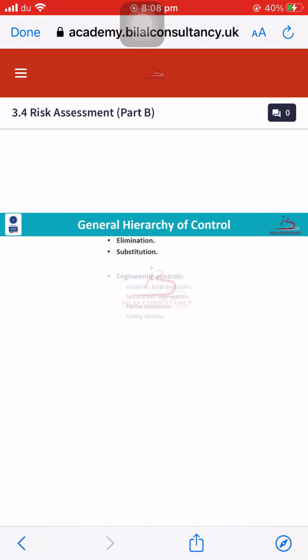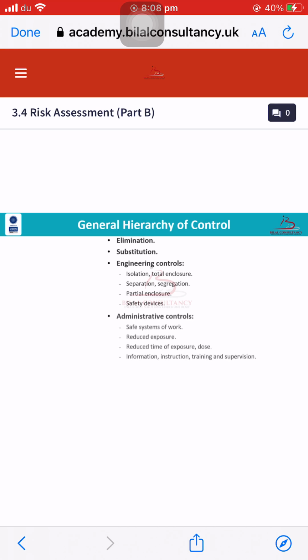Third one is engineering controls. So what are engineering controls? Engineering controls include isolation, total enclosure, separation, segregation, partial enclosure, and safety devices.